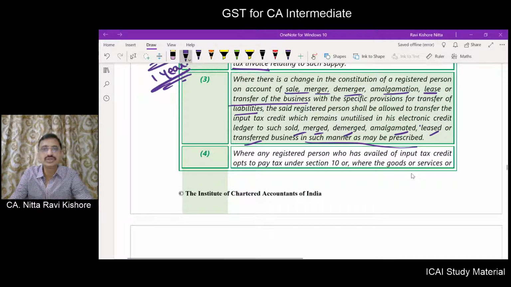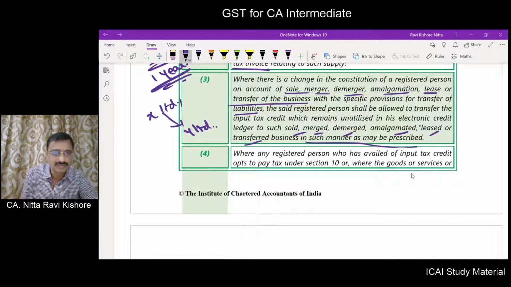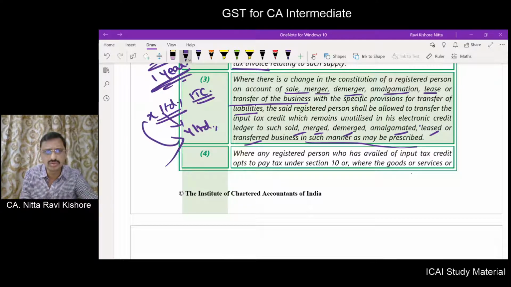Suppose X Limited is going to be merged with Y Limited because of amalgamation. Now there may be an ITC balance in X Limited, and the amalgamation provides for transfer of liabilities also. Now the ITC will also be transferred to Y Limited.